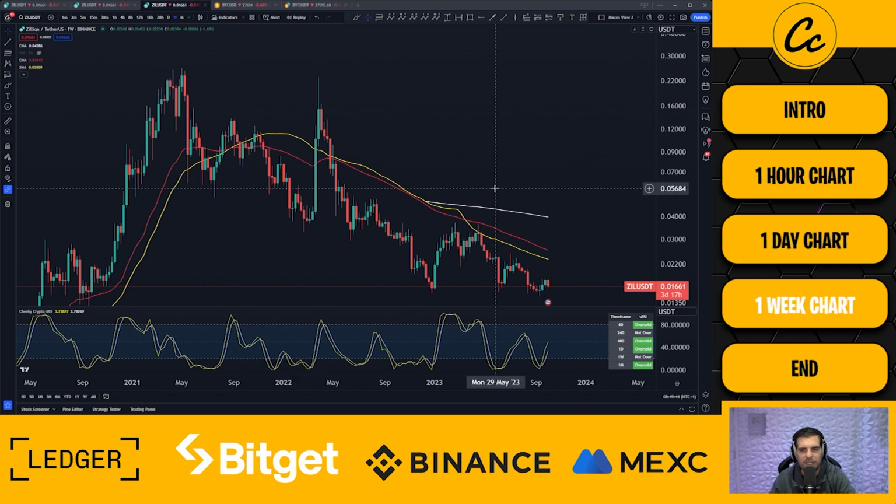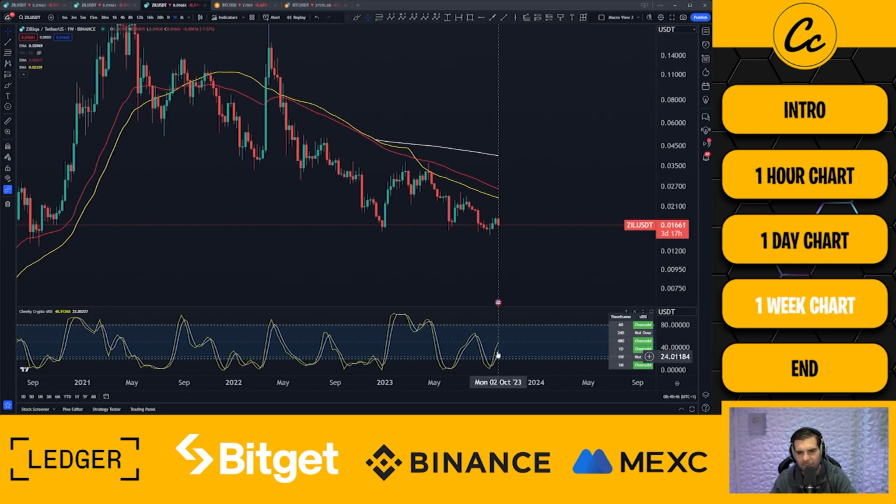Take it up to the weekly time frame. And you can see the momentum is shifting upwards here, and it's not looking too great at the moment. So we have to bear in mind that for the most part, we are still setting the lower highs and the lower lows. And that is bullish to a point. We will be looking for that break to the upside. I just don't think it's going to happen right now.